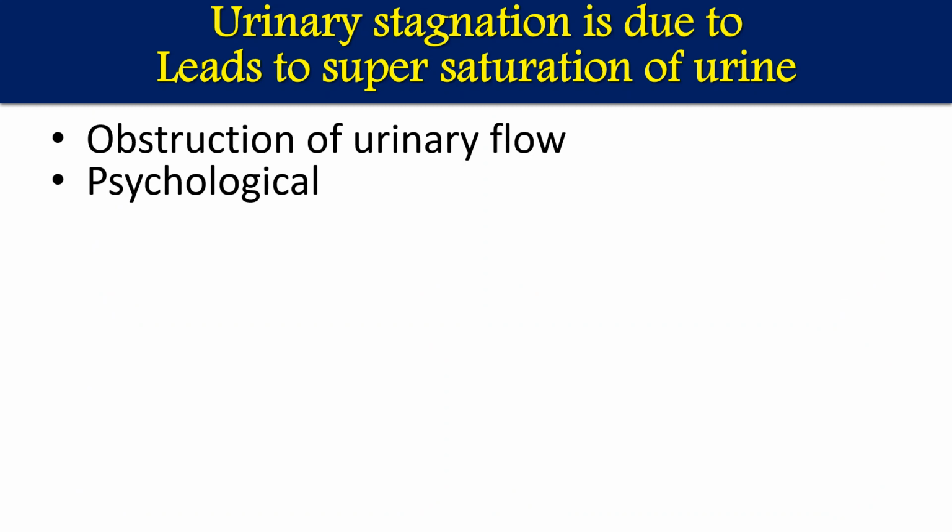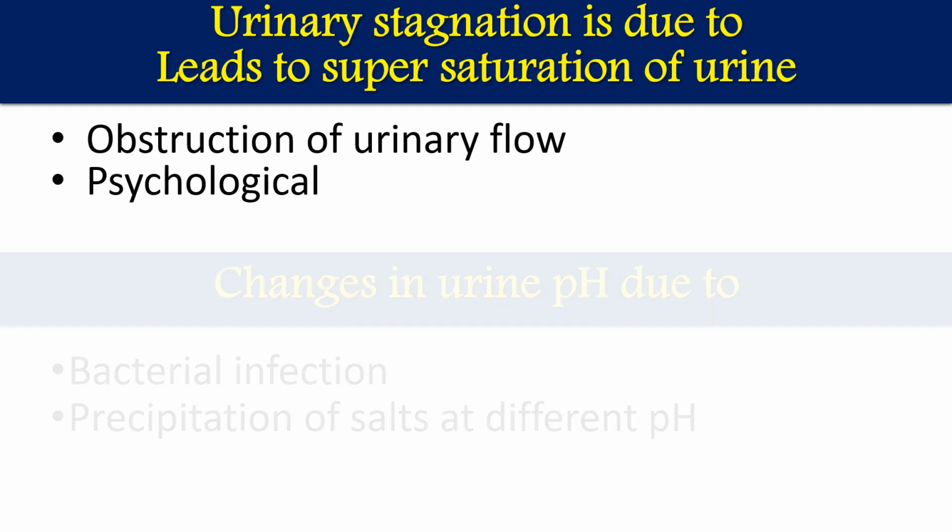So any kind of obstruction can lead to urine stagnation. Some physiological conditions also contribute: women have more tendency to retain urine in the bladder because they usually do not pass urine very frequently. So urine stagnation is more common in women.